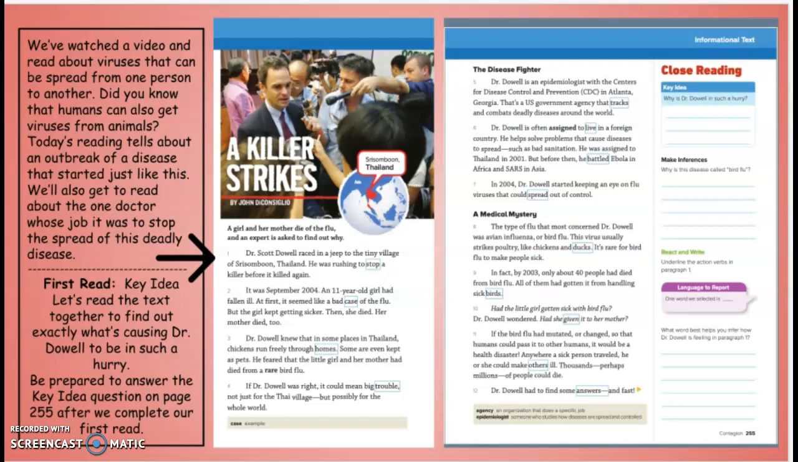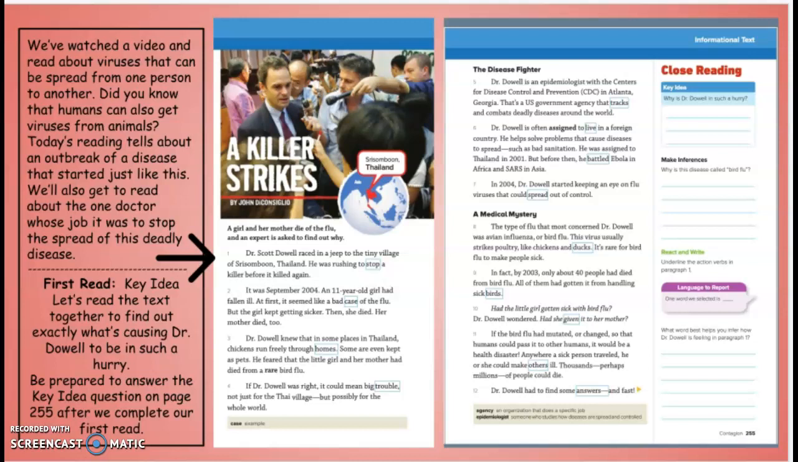The disease fighter. Dr. Dowell is an epidemiologist with the Centers for Disease Control and Prevention, or the CDC, in Atlanta, Georgia. That's a U.S. government agency that tracks and combats deadly diseases around the world. Dr. Dowell is often assigned to live in a foreign country. He helps solve problems that cause diseases to spread, such as bad sanitation. He was assigned to Thailand in 2001, but before then he battled Ebola in Africa and SARS in Asia. In 2004, Dr. Dowell started keeping an eye on flu viruses that could spread out of control.